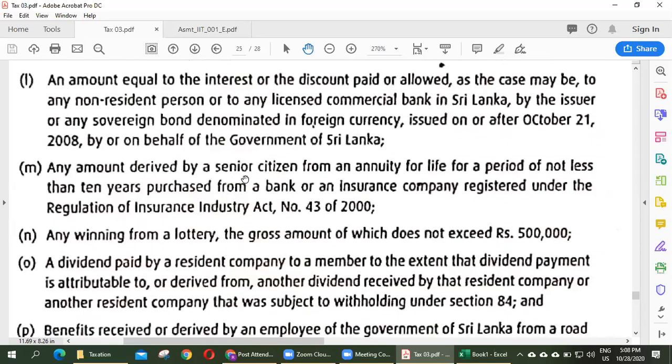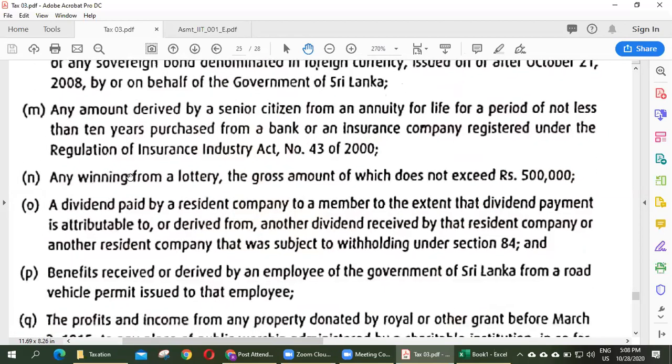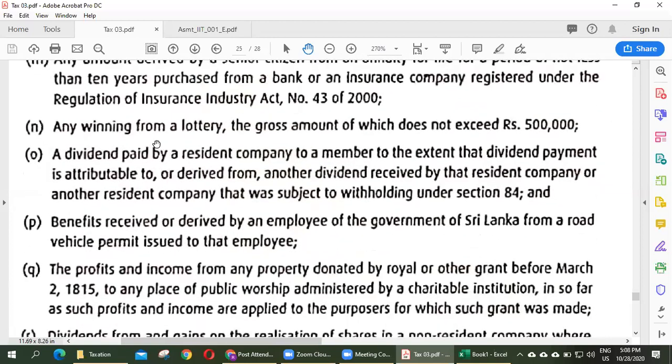Any amount derived by a senior citizen from an annuity for life for a period of not less than 10 years purchased from a bank or insurance company registered under the Regulation of Insurance Act. Any winning from a lottery, the gross amount of which does not exceed 500,000. Yesterday we also discussed that up to 500,000 we no need to pay any tax on lottery.